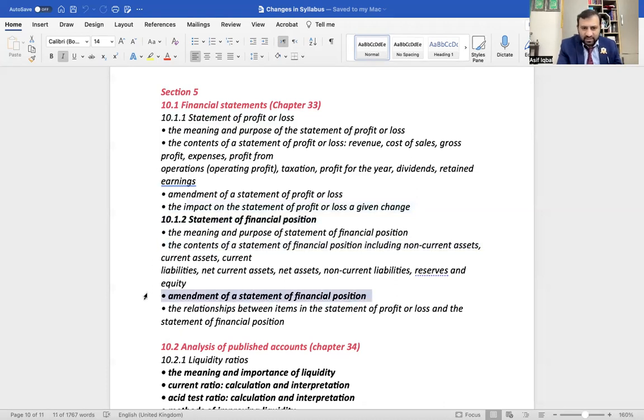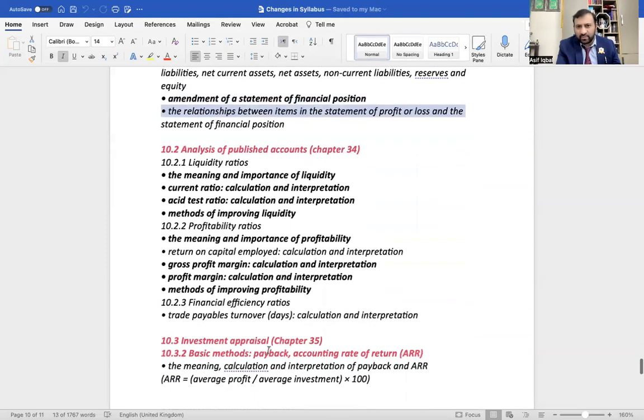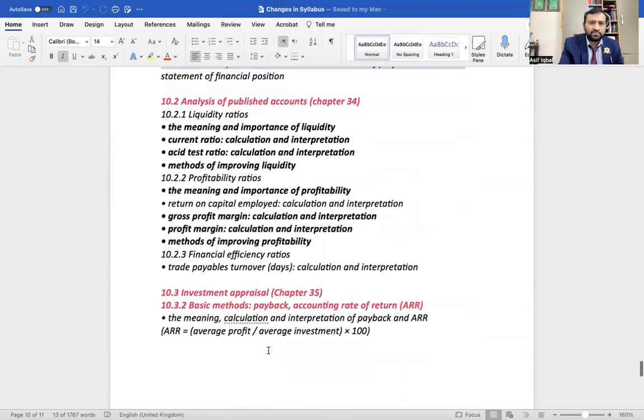Okay, the new thing that has been added that was not even part of A1 is the amendments of the statement of financial position. Amendments, changes. Okay, there are no questions given in the past papers because this is a new topic. There are only 1-2 questions given in your Peter Stimson book or some other books. You can use those questions to amend the statement of financial position and try to be better prepared in the exam. Okay, the relationship between the items of statement of profit and loss account and statement of financial position was already part of A1, now part of A2.